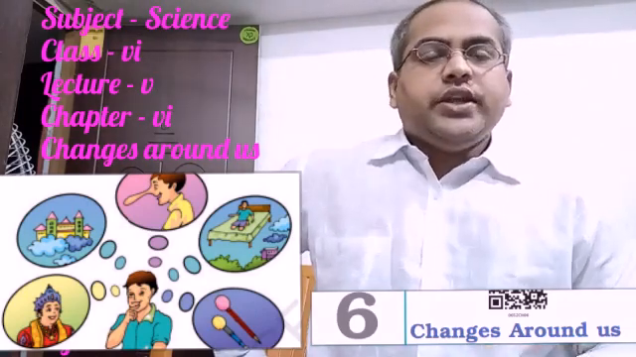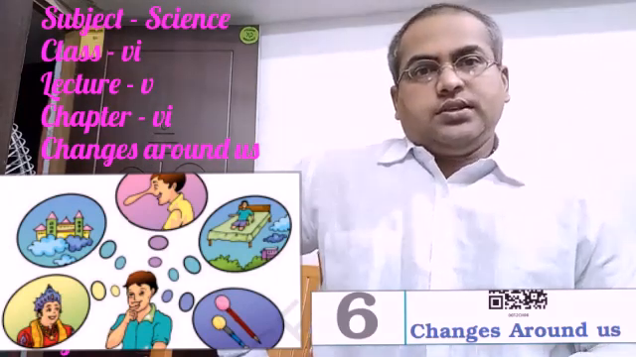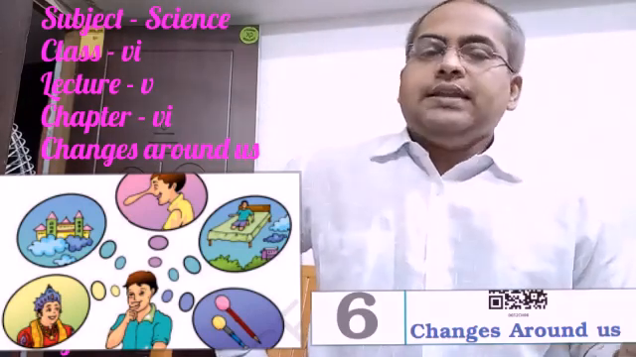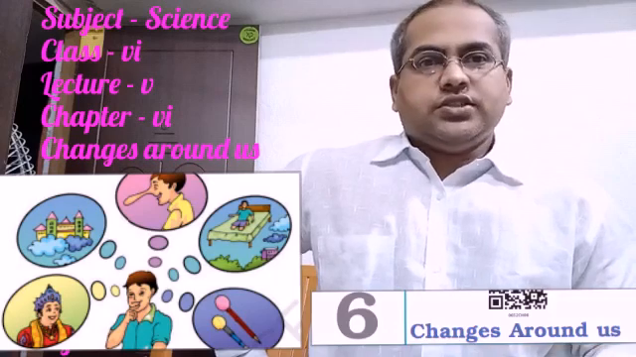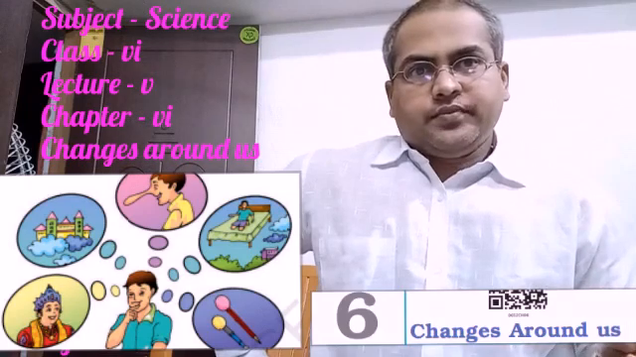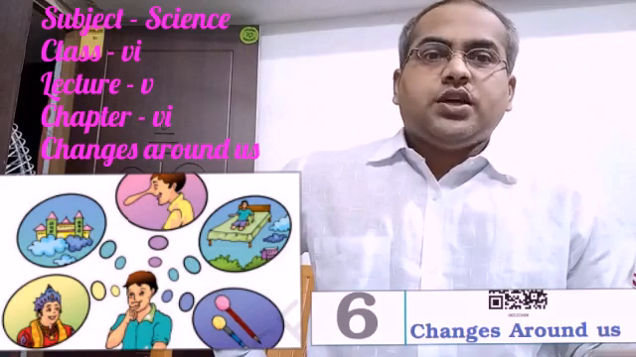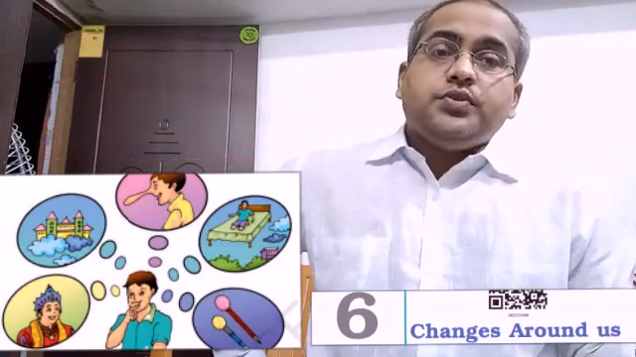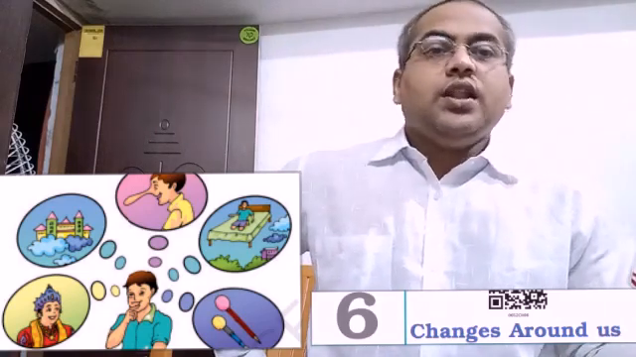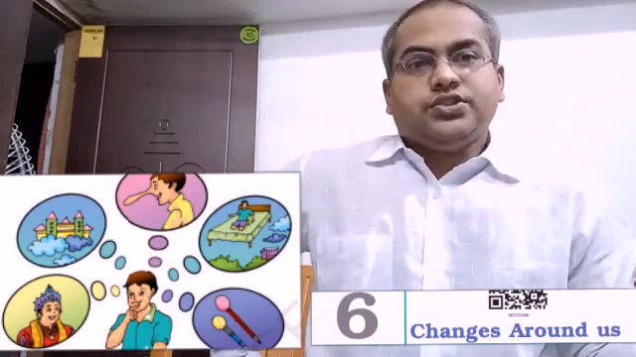Today, in this video lecture, we will discuss chapter 6, that is, changes around us. In the previous lectures, we had discussed several types of changes, and in yesterday's lecture, we had discussed physical change. Now today we will discuss chemical change. Chemical change is the type of change in which a new substance is formed. The molecular composition of the substance will change and a new substance will be formed. So this type of change is called chemical change.